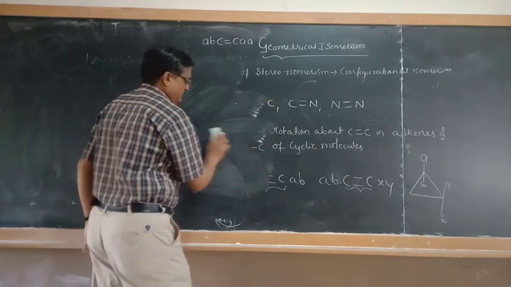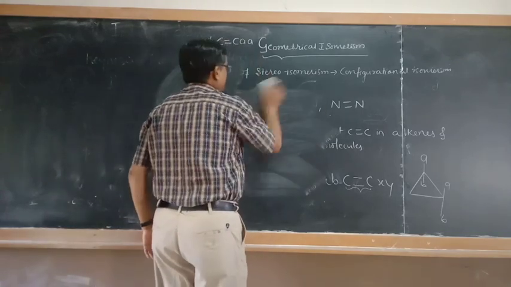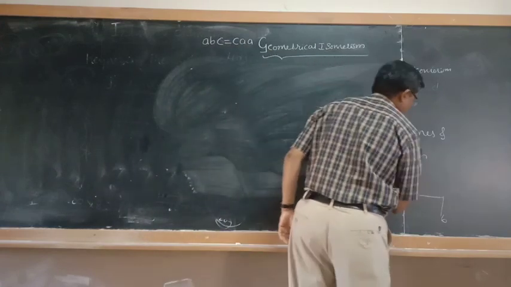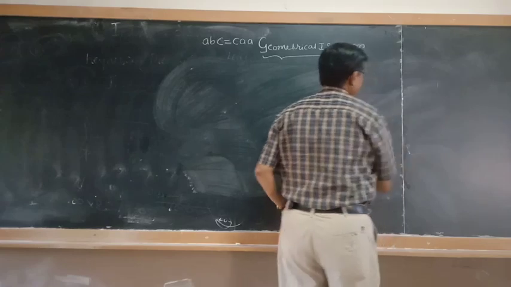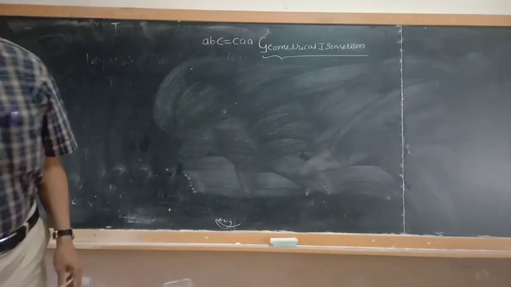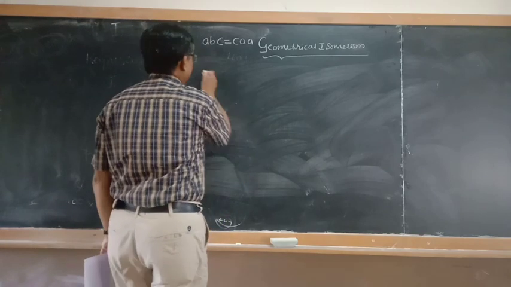Geometrical isomerism means when two or more compounds have same molecular formula, same structural formula.